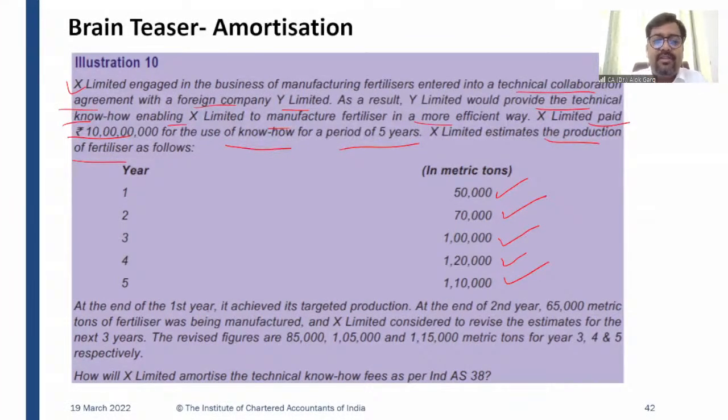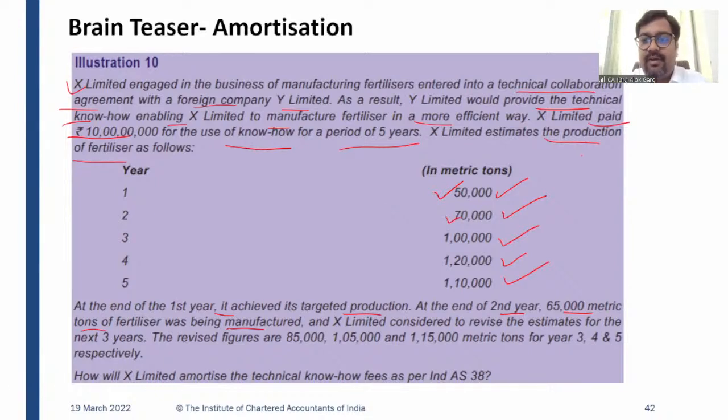At the end of the first year, it achieves its targeted production. Whatever the first year target was, 50,000, it has achieved. It has achieved the first year targeted production. At the end of the second year, 65,000 metric ton of fertilizer was manufactured, instead of 70,000.